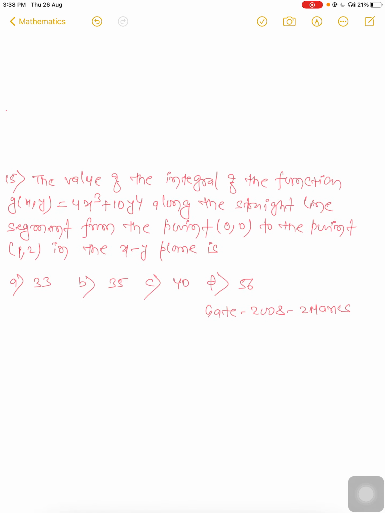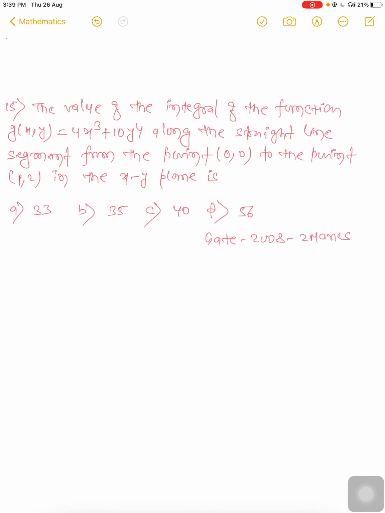Now comes the next question. Question number 15. The value of the integral of the function g(x, y) = 4x^3 + 10y^4 along the straight line segment from the point (0, 0) to the point (1, 2) in the xy plane.